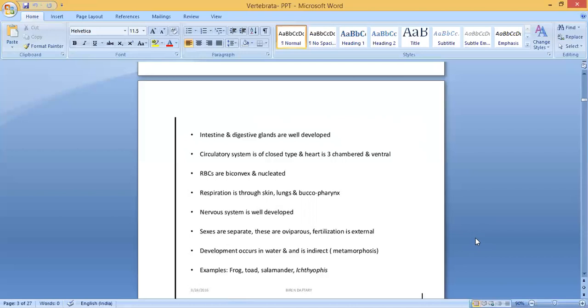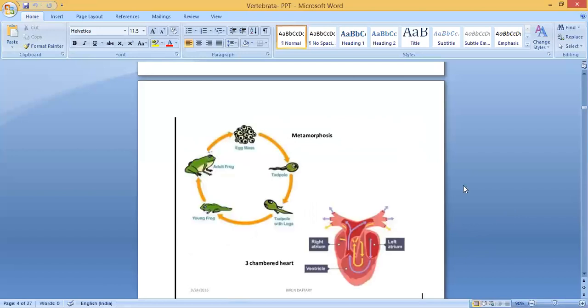Examples: frog, toad, salamander, ichthyophis. So which are the examples? Frog, toad, salamander, ichthyophis. Look here, this is metamorphosis. This is an adult frog. An adult frog lays eggs, and they always lay an egg mass. They will lay many eggs.